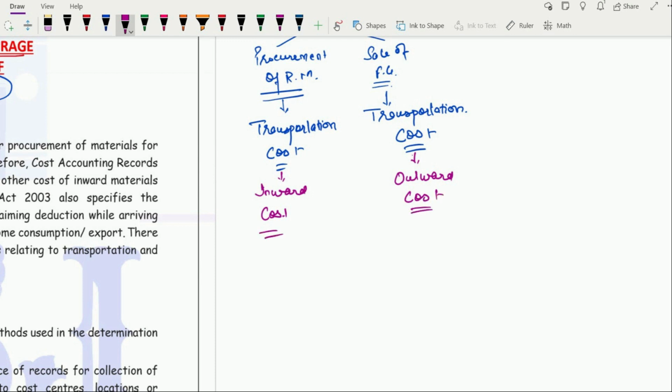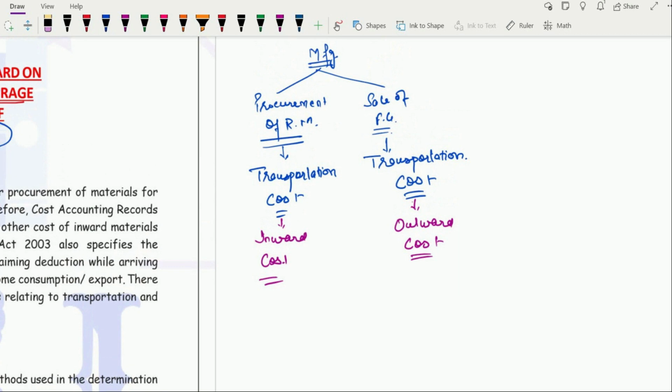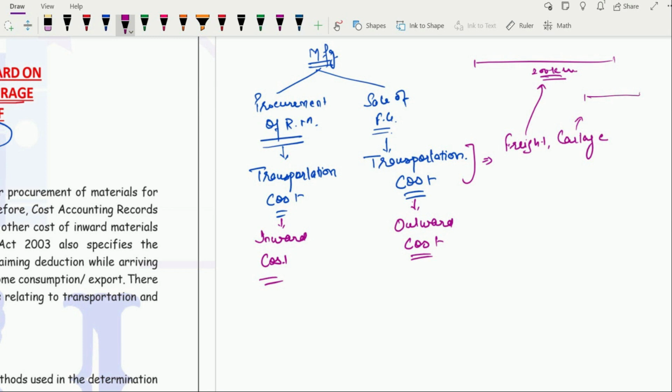Clear? Now, what all is included in this transportation cost? It can be by different names. Freight is there, cartage is there. What is the difference between freight and cartage? Freight is for a longer distance, when the movement of goods is for a longer distance, let's say from location A to location B, which is 200 kilometers away. The transportation cost that you are going to charge, that is known as freight. Cartage is the amount charged for a shorter distance. If the two locations are, let's say, 5 kilometers apart, we call it cartage, not freight.